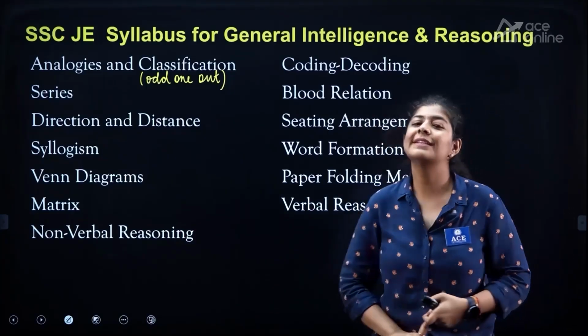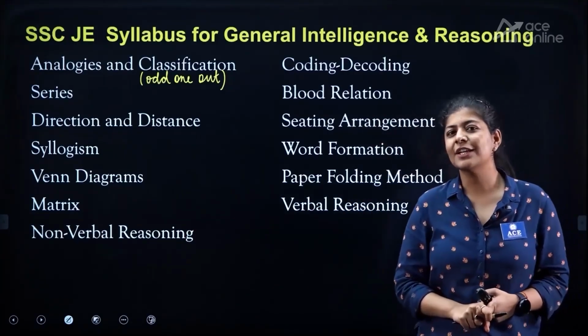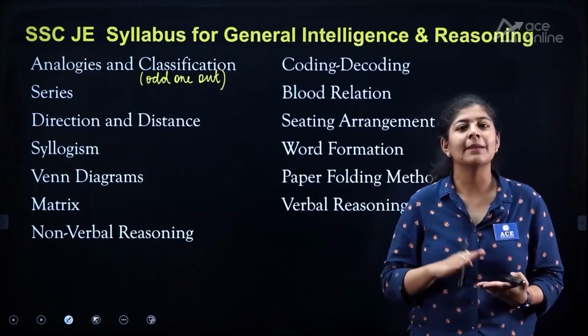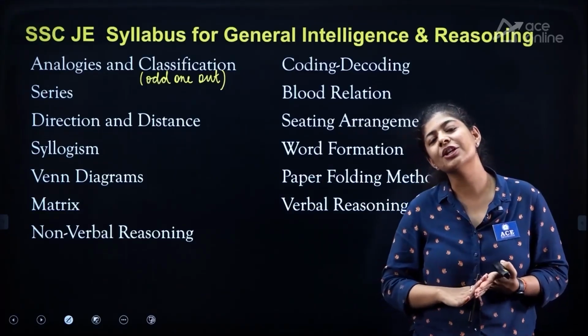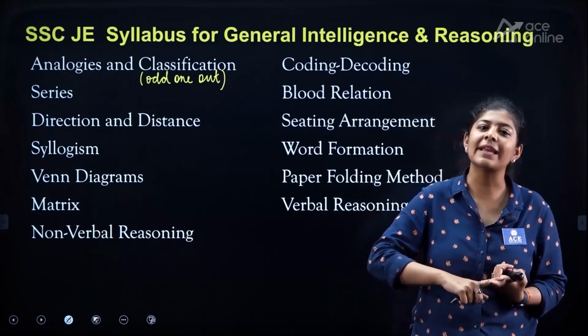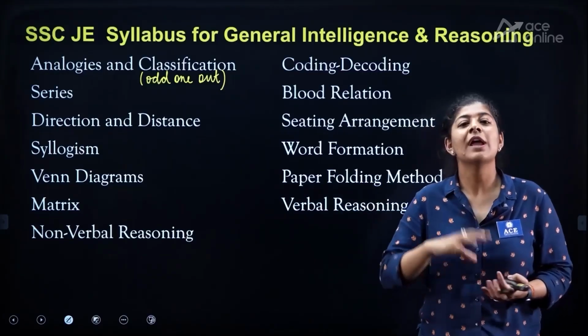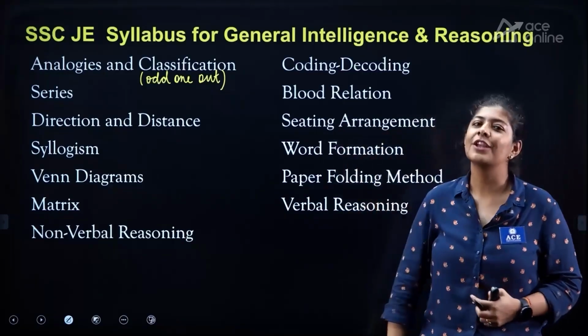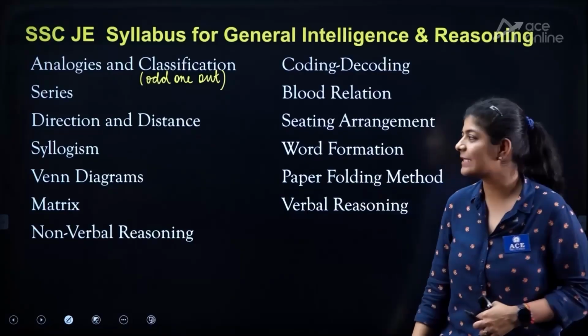The next one is the sitting arrangement. Now in the sitting arrangement, all the puzzles may be based on the linear sitting arrangement, maybe the box based, maybe the circular, triangular, rectangle, square, and many more. Everything comes under the sitting arrangement, or you can also call it puzzles, right?